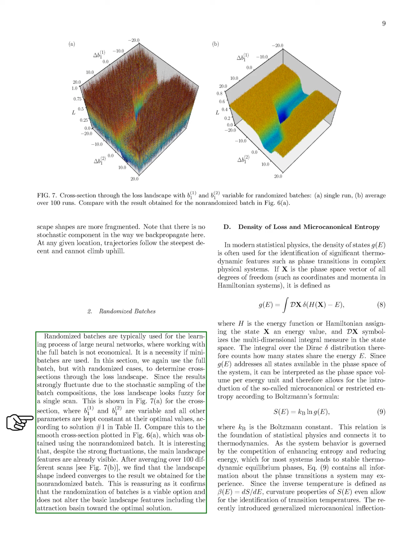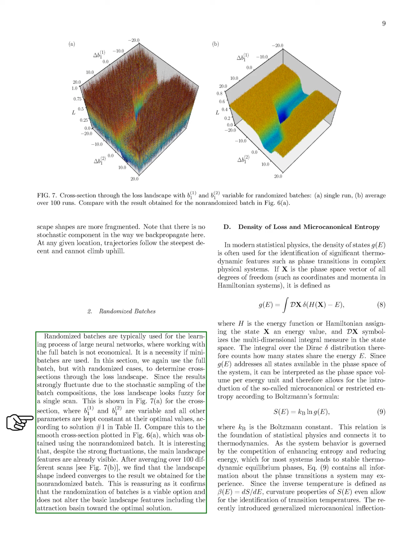In contrast, the smooth cross-section in Figure A comes from a non-randomized batch. Despite the fluctuations, we can still see the main features of the landscape. After averaging over 100 scans, as shown in Figure B, we find that the landscape shape aligns with the non-randomized batch results, confirming that randomization is a valid approach that does not change the essential features of the landscape, including the attraction basin towards the optimal solution.